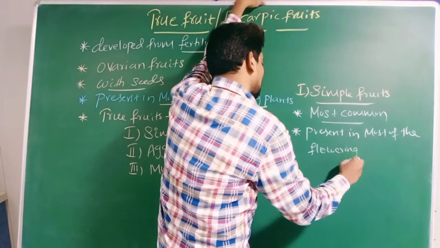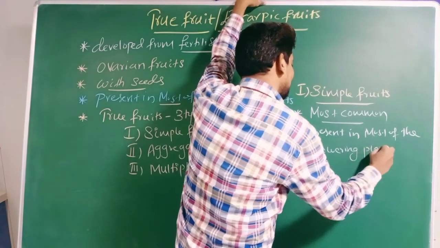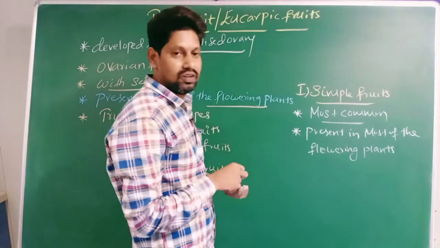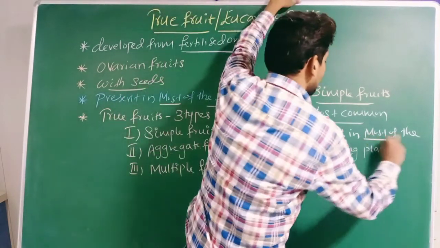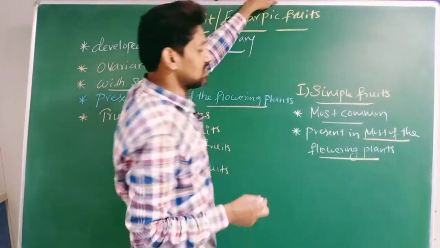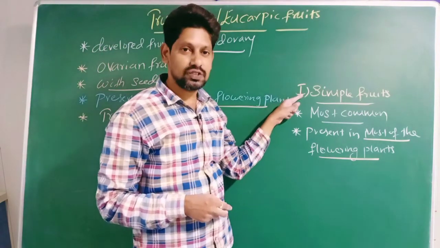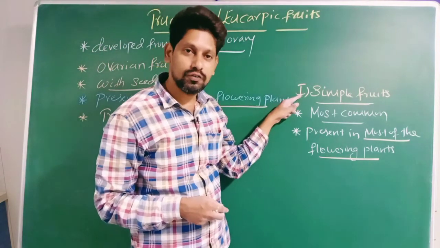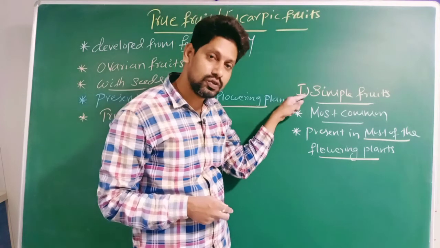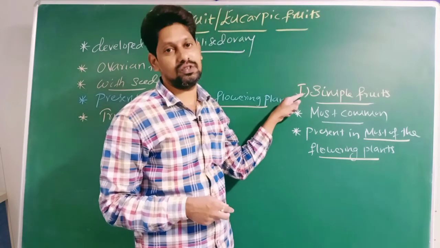Which plants are generally called flowering plants? Angiosperms. Right? Therefore, present in most of the flowering plants, that is angiospermic plants. I am speaking about which fruits? True fruits. Which type of true fruits? Simple fruits.